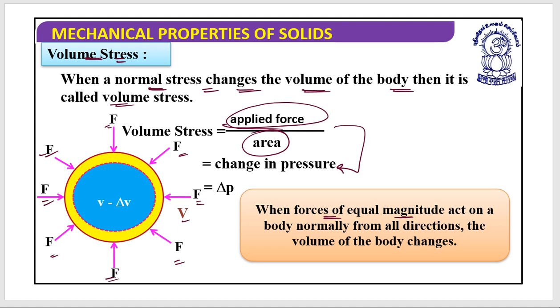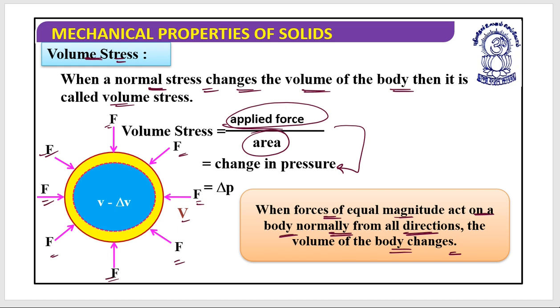When forces of equal magnitude act normally on a body from all directions, the volume of the body changes, and this change in volume leads us to understand volume stress. It's basically the ratio of the applied force to the area, and this applied force should be perpendicular to the surface area.